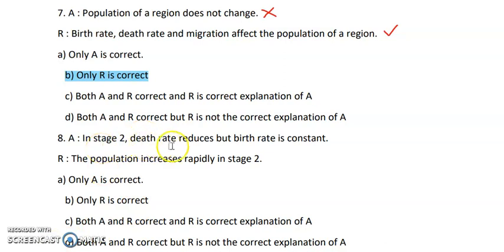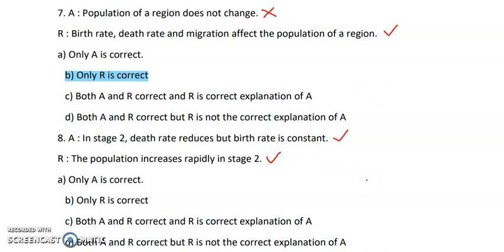In stage 2, death rate reduces but birth rate is constant, and reasoning is population increases rapidly in stage 2. So here in the first statement, that is in stage 2, the death rate reduces but the birth rate is constant. So this statement is correct in the case of stage 2. And the second statement, that is the population increases rapidly in stage 2, is again a correct statement. Because of that, it is also called the population explosion stage.